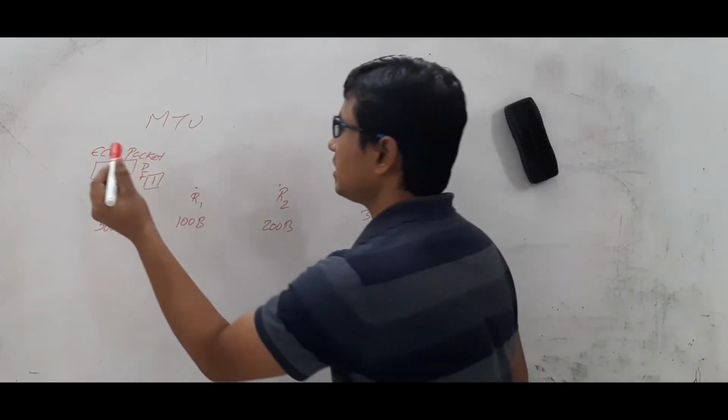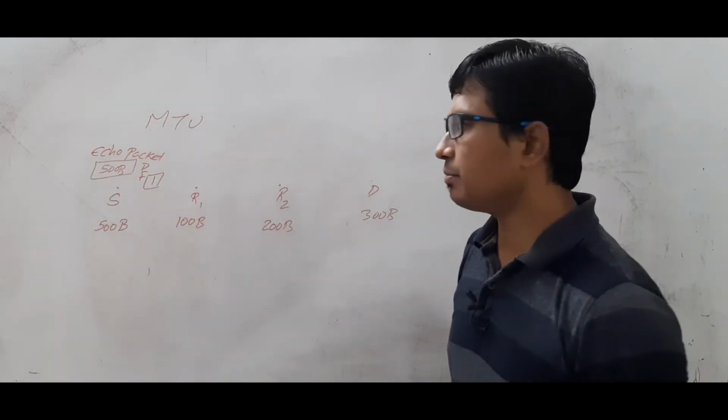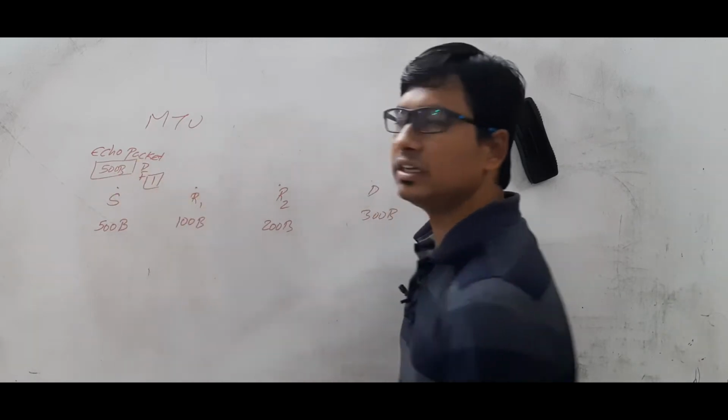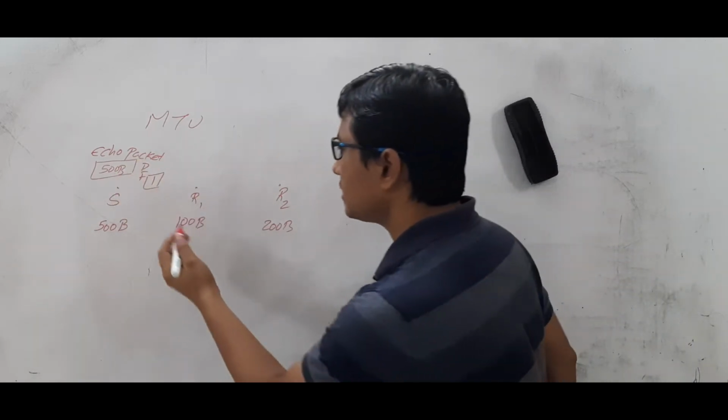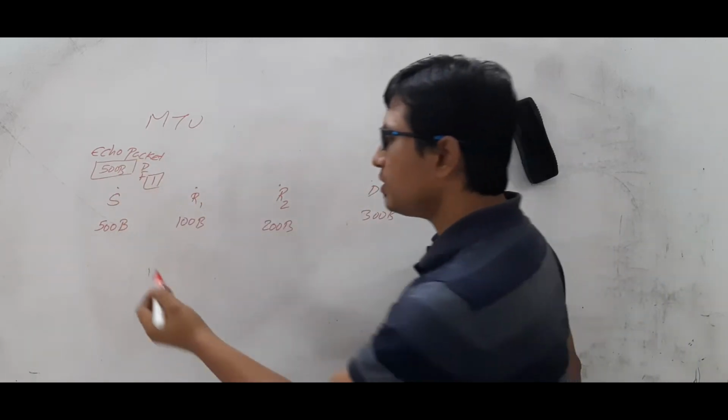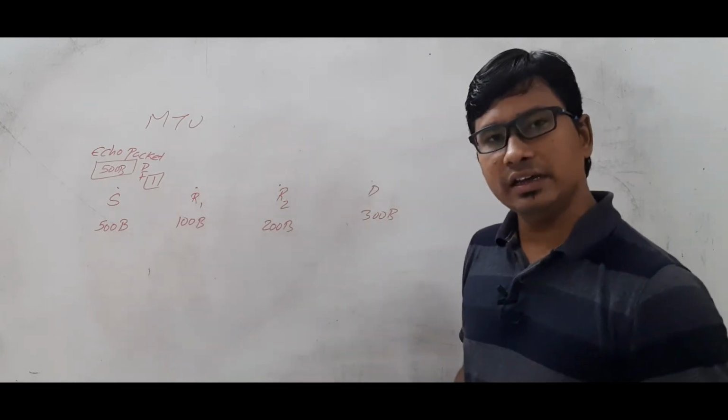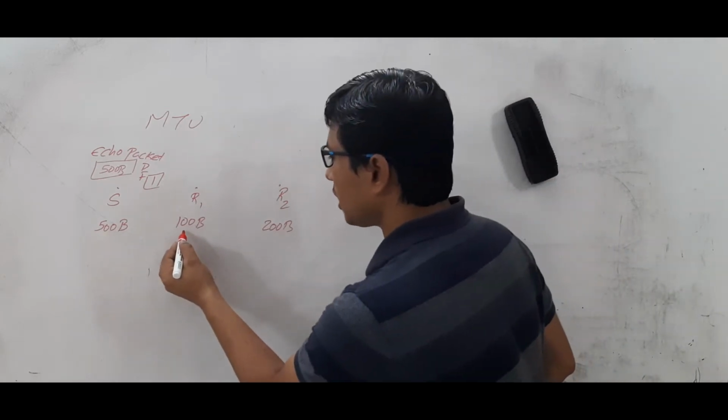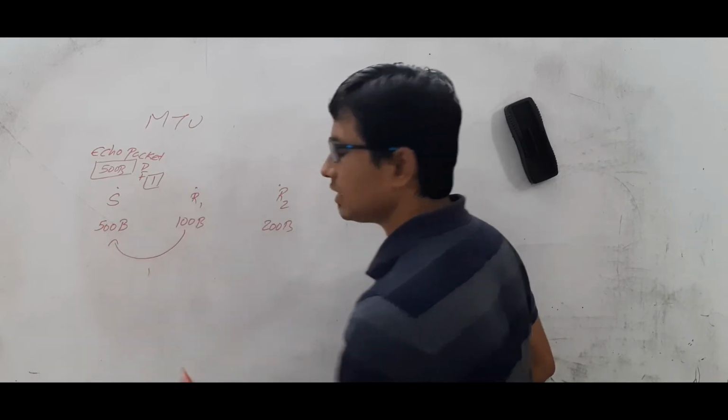So the source creates a packet of 500 bytes with the DF value equal to 1 and sends it toward the destination. It first reaches router R1, and router R1 cannot send it.